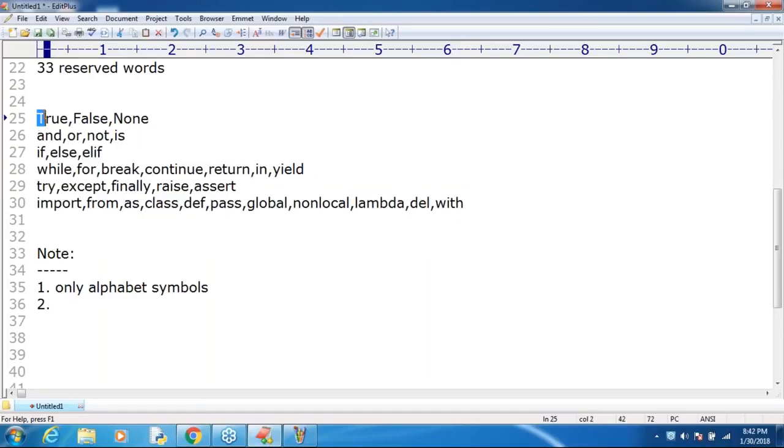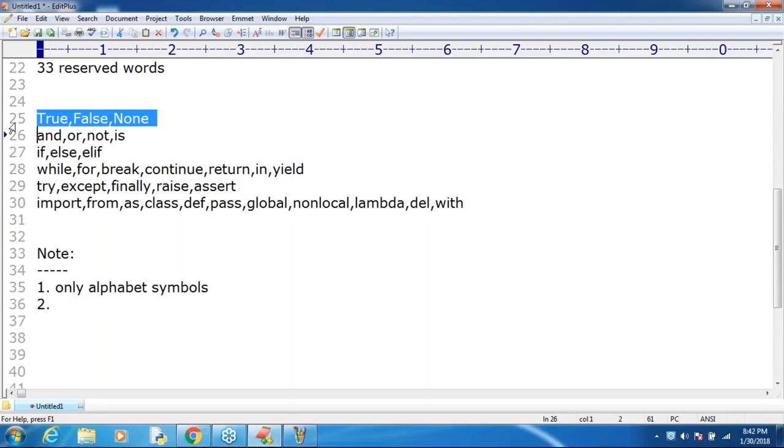Here T should be capital. By mistake, if you use small t, like in Java where small t is used, capital T is not allowed. But in Python, capital T is required, small t is not allowed. Here compulsory capital F, here compulsory capital N. The first three are literal values and compulsorily should start with a capital letter. Except the first three, all the remaining contain only lowercase alphabet symbols. Correct or not?